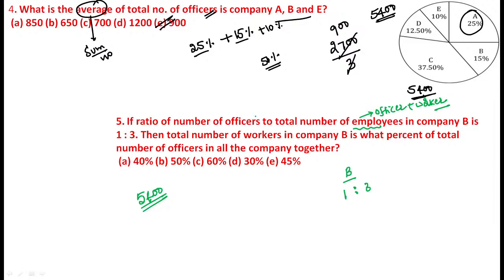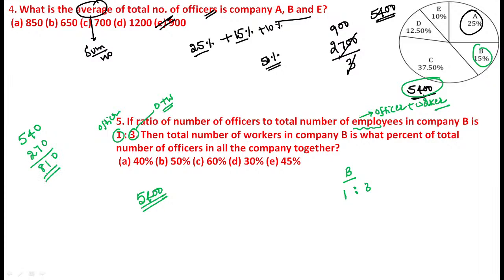Now see, the ratio of number of officers to the total number of employees in company B is 1 is to 3. Now see, here this is the officers, and here officers plus workers. That is the meaning, Nana. Now you just concentrate on the B value. B value is equal to 15%. 15% of 5400. See, 10% is equal to 540. In that we just divide 5%, 10% and 5% value becomes 270, Nana. Now the resultant becomes 810.